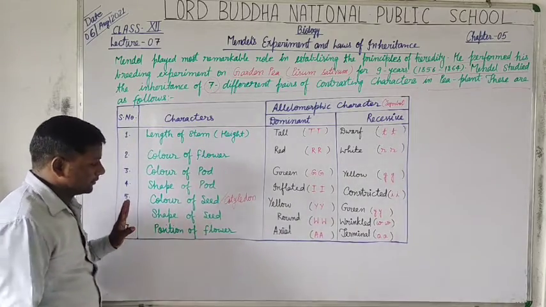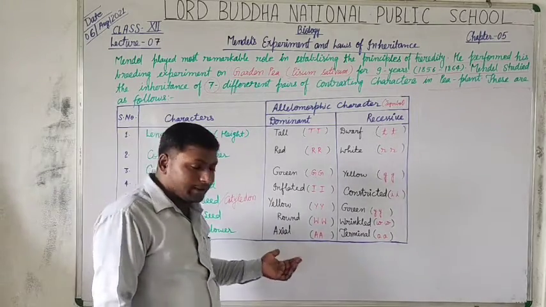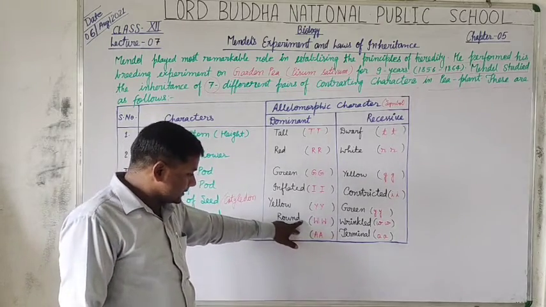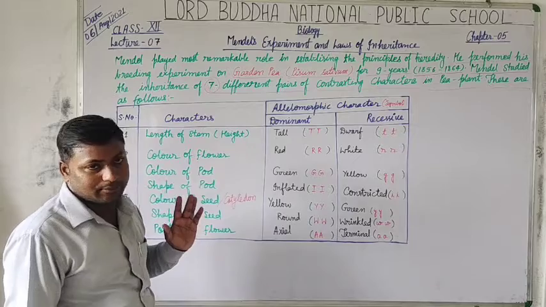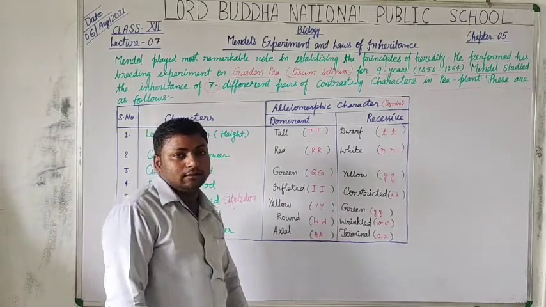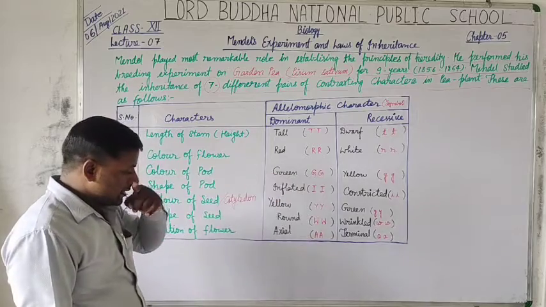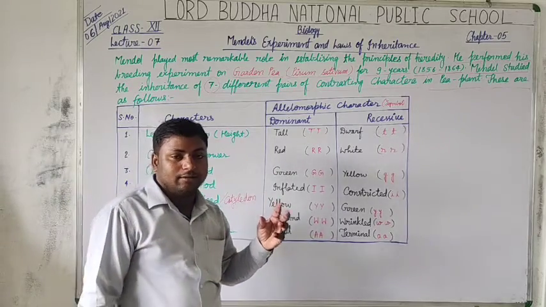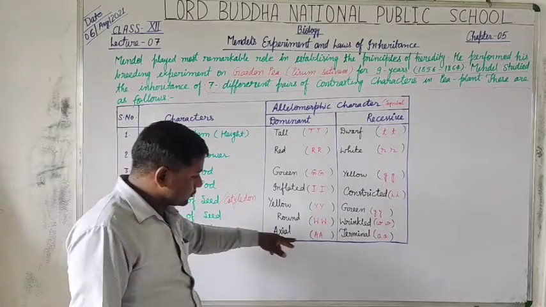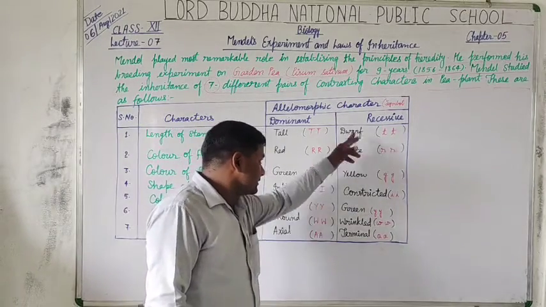Shape of seed. When the ripened crop's seeds are in rounded state, then this is the dominant trait, and when wrinkled, it means they are just wrinkled like the skin of an old person, this is called the recessive trait.